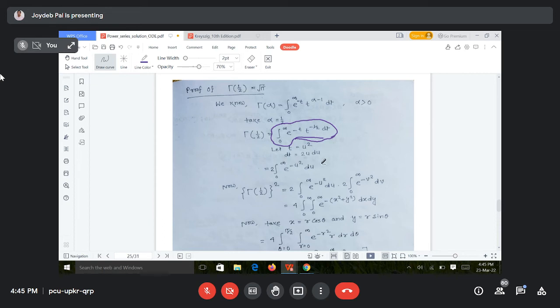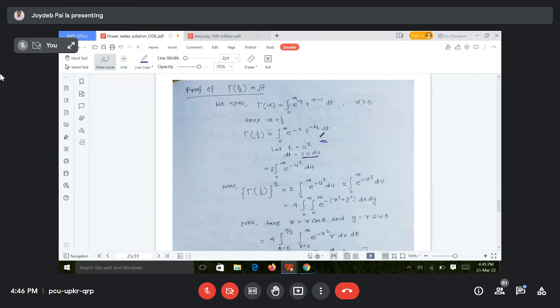That is why we need this concept. So to solve this integration, first of all, I am taking t is equal to u square. If I take t is equal to u square, then dt will be 2u du. So substitute now e to the power minus u square, and u square to the power minus half, that means u to the power minus 1, and here 2u du.